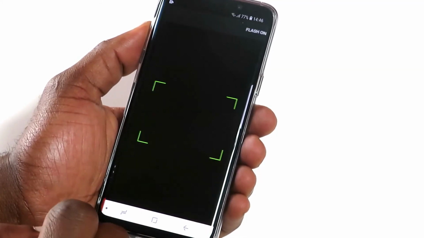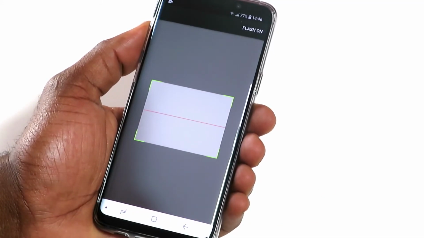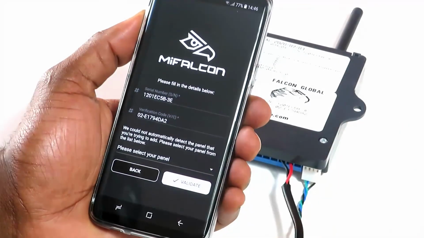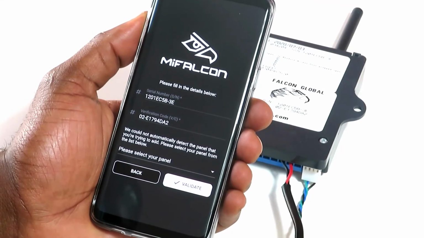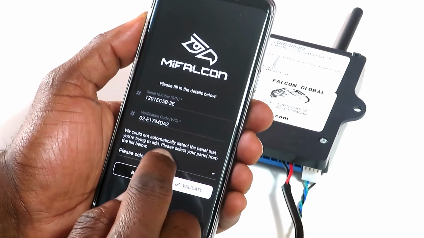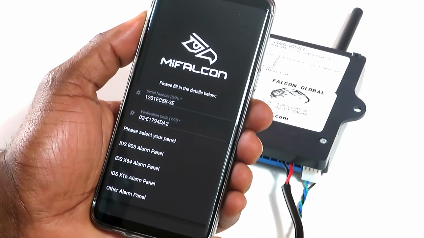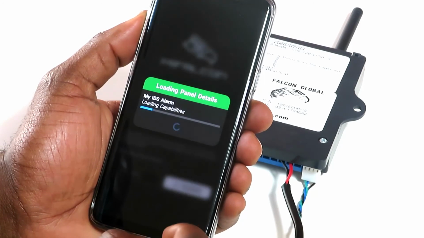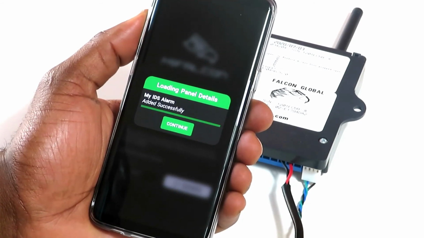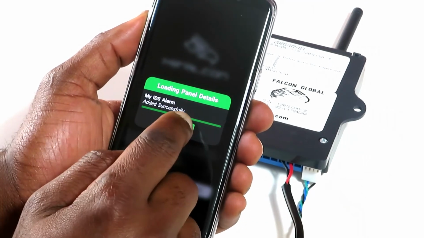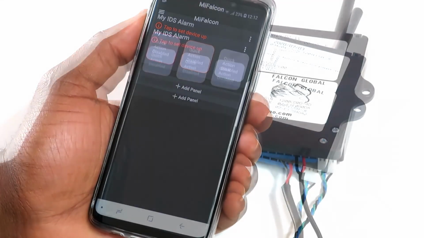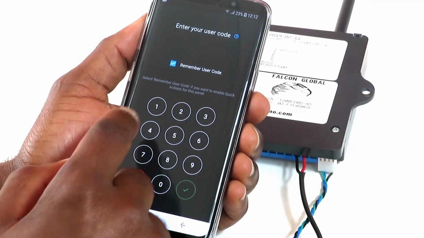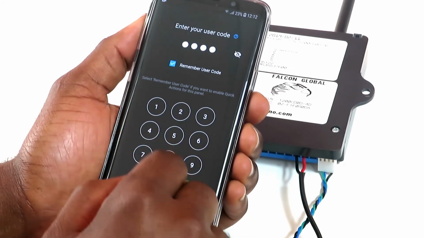Tap on Scan QR Code and scan the QR code found on the sticker at the back of the Falcon. Select your IDS panel model from the drop-down list and tap Validate. Tap Continue. Tap to set device up. Enter your user code. This is the code you use to arm and disarm your panel on the keypad.